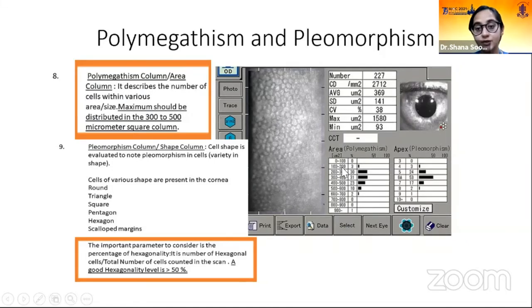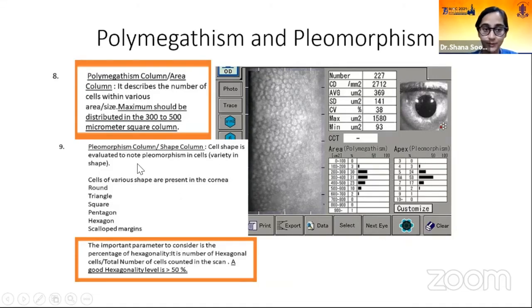Cells of the area 100 to 200 micrometer square are 3%. Cells of the area of 200 to 300 and so on and so forth up to 900. Maximum should be distributed into the 300 to 500 micrometer square column because this is the healthy size of a corneal endothelial cell.